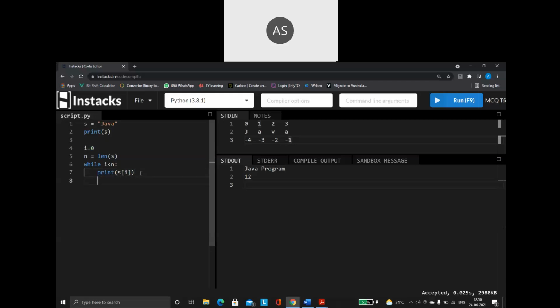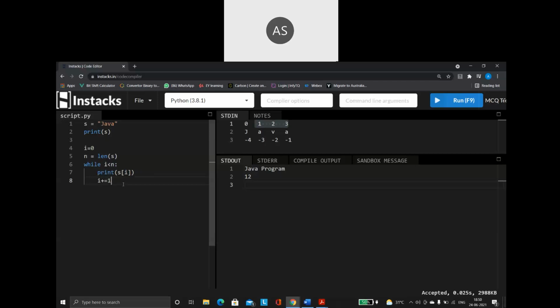Now, what is the next step? What are the 3 parts of the while loop? I should have the initial value, the condition, and the iteration. Here, what are you going to do? It has to move. The starting index is 0, so where is the next index? Where does it have to move? The index value is always incremented by 1. So I am going to say i plus equal to 1. Remember, the arithmetic assignment operator, the shorthand.